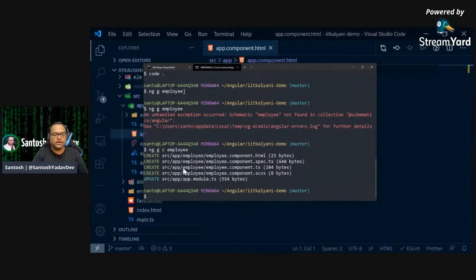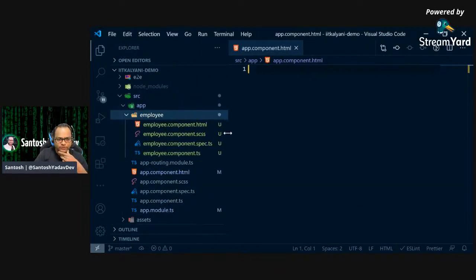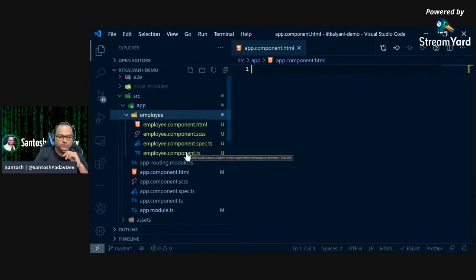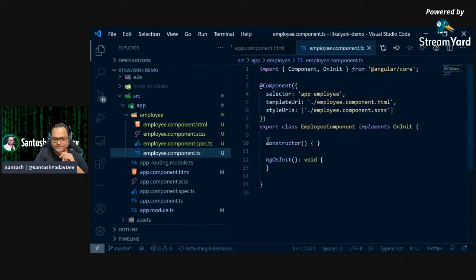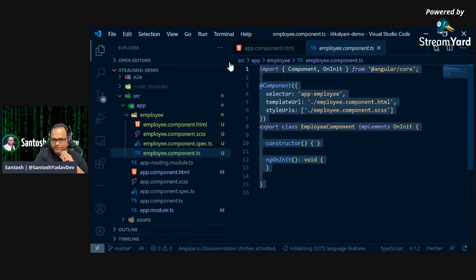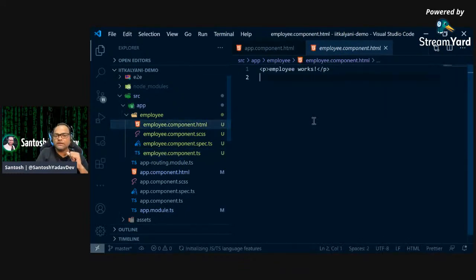Once you create a new component, you get a few files created for you, and let me quickly introduce all these files. There is an employee.ts file, which is a TypeScript file where you will be writing all your TS code. This is the HTML where you will be writing your template. Remember, as I said, you don't have any special syntax here. It's all HTML, that's it.